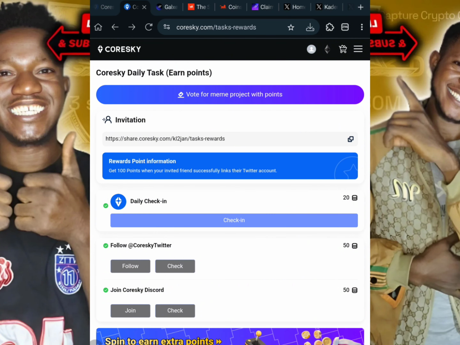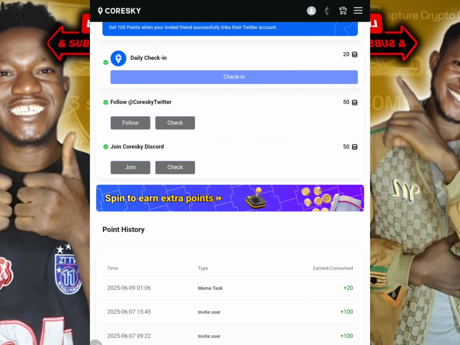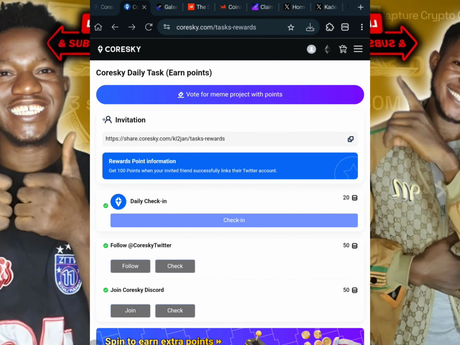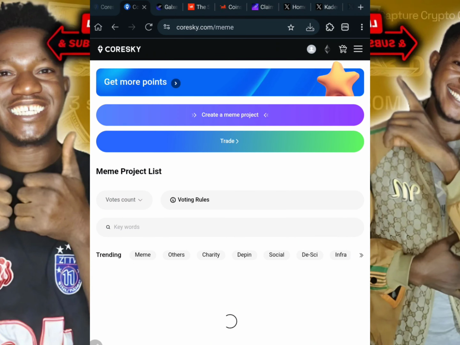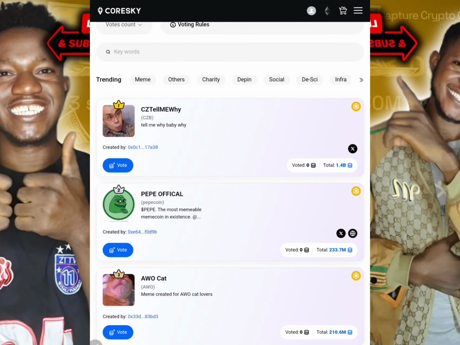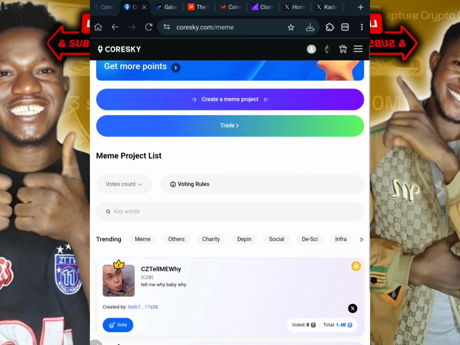I will explain. Okay, so over here guys, this is where you can track how you were able to earn stuff. But the most important thing that you need to do right here is what we call voting. So when you click on vote for meme projects right here, a list of projects which I can vote on is going to be brought out. For you to be able to vote, you need the points that you are getting by checking in daily, referring people, and following their accounts on social media.